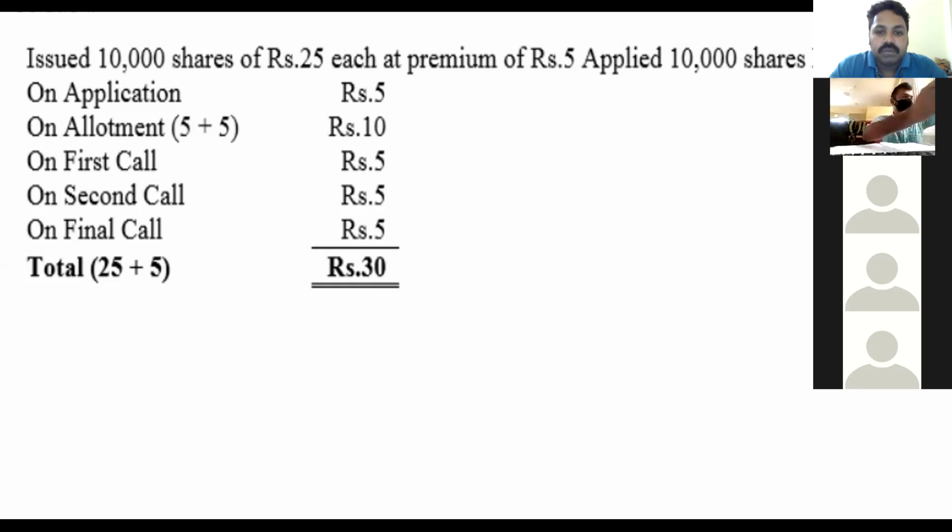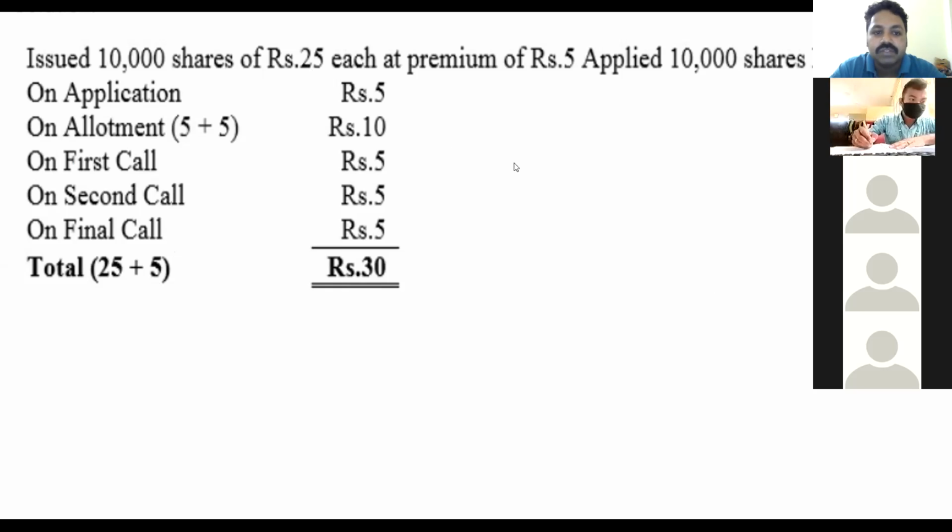Sir, why are we adding 5 at last? Premium is 5 rupees, no beta. I have written that the share value is 25 rupees, no? The share value is 25 rupees plus premium, that is 5 rupees.